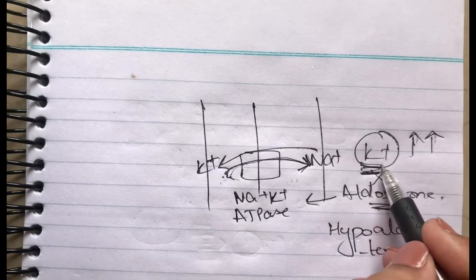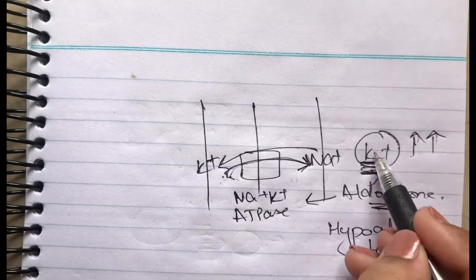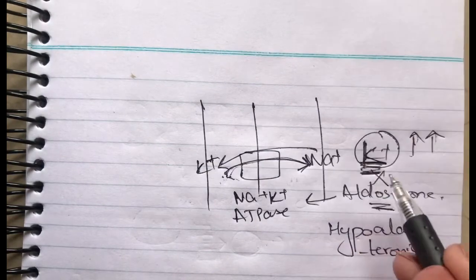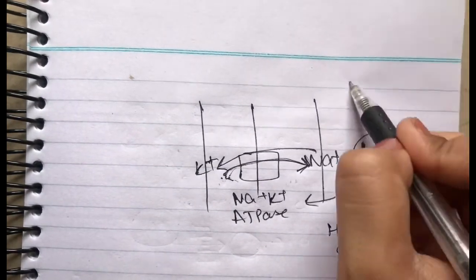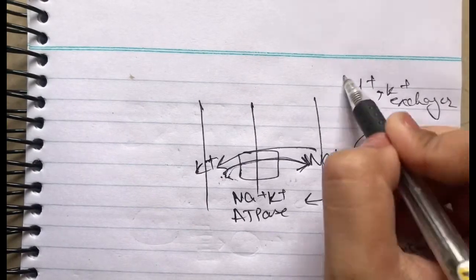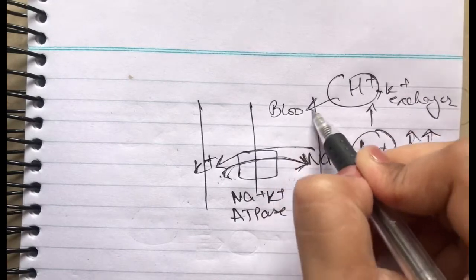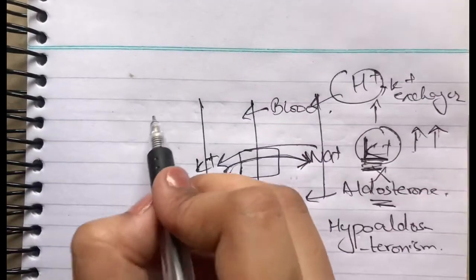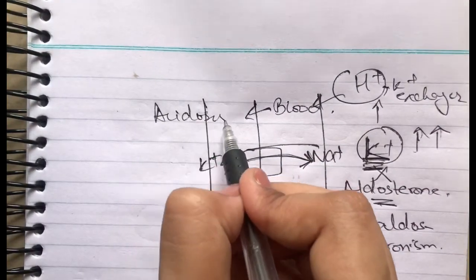So when this potassium is increasing, what will happen? This potassium further leads to disturbance of the hydrogen potassium exchanger. Hydrogen starts to accumulate in the blood. When hydrogen starts to accumulate in the blood, it will result in what condition? It will result in acidosis.